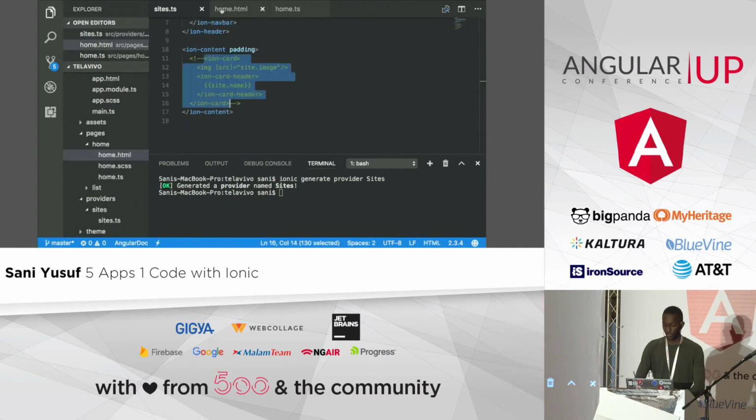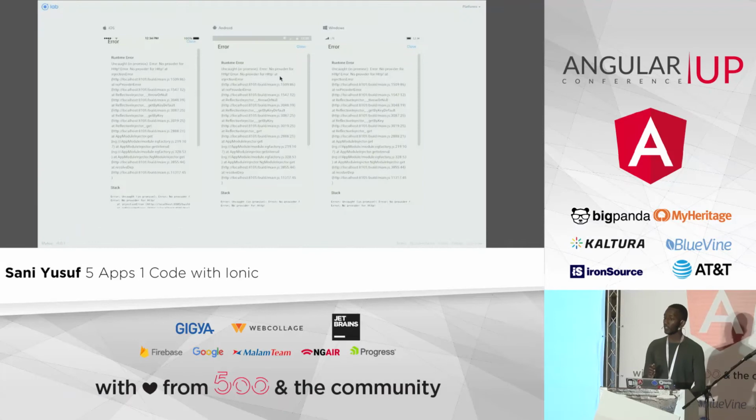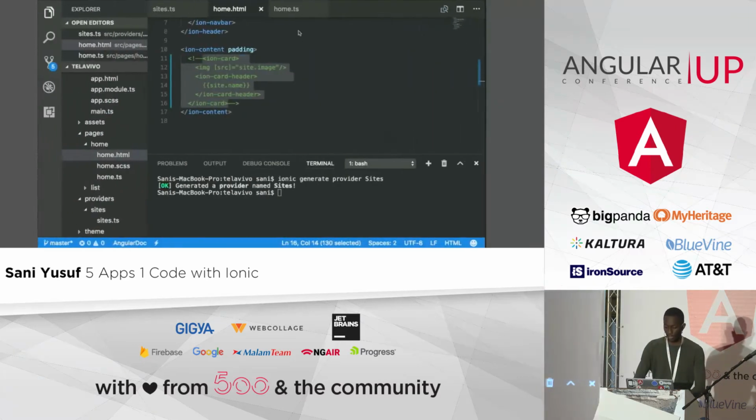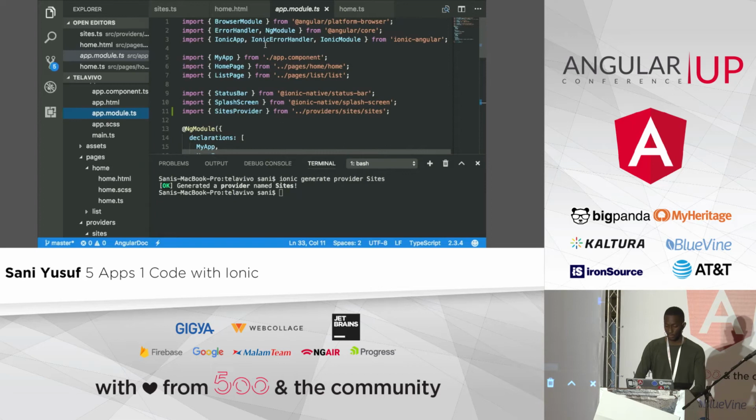So now let's go to the home.ts and actually have a look at our app. So we can see that we have an error, and this is a standard error saying that we haven't imported the HTTP module. So let's go and do that. So we go to the app.module.ts, and then what we now want to do is import the HTTP module.